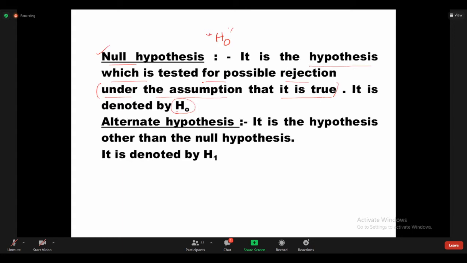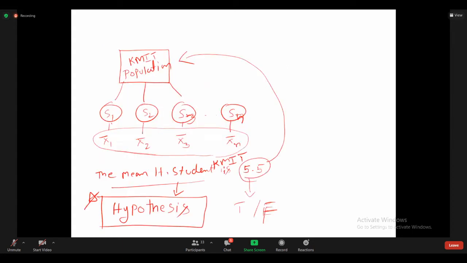See here, what is my statement? Just now I discussed one example: the mean height of the students in KMIT is 5.5 inches. We are testing this statement. In this case, the null hypothesis is that we assume this is true.